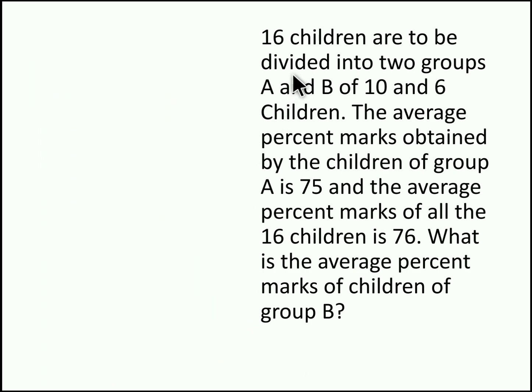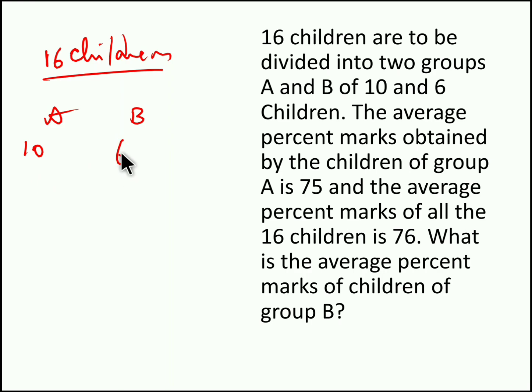16 children are to be divided into 2 groups, A and B, of 10 and 6 children. So we have to divide the 16 children into 2 groups, A and B. In A we put 10 children, in B we put 6 children. The average percentage marks obtained by the children of group A is 75. So 10 into 75 is the total marks obtained by group A. And the average percentage marks of all 16 children is 76.